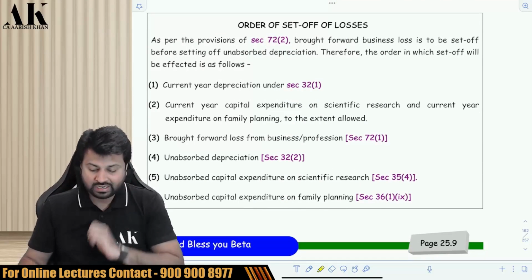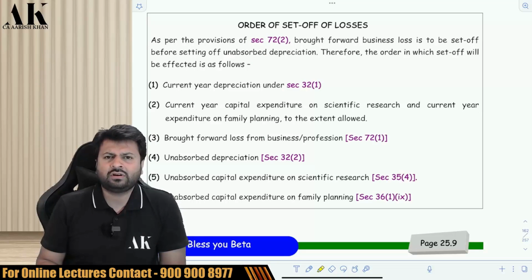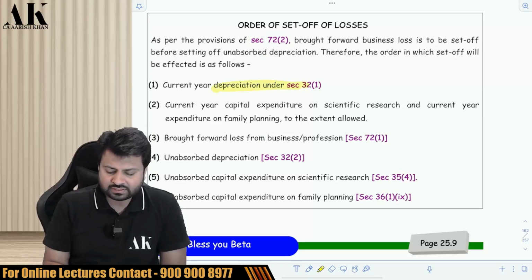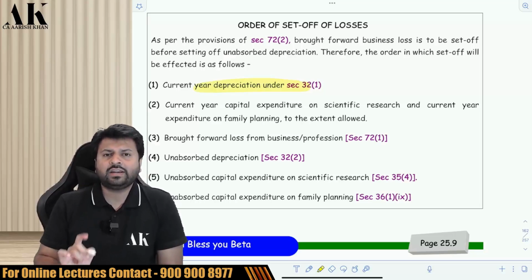Business loss only. Okay. And last but not least, order of set off of losses. How will you set off and carry forward of loss? Always remember that you will set off first of all the current year depreciation, because it is mandatory to claim depreciation and it is mandatory to carry forward.